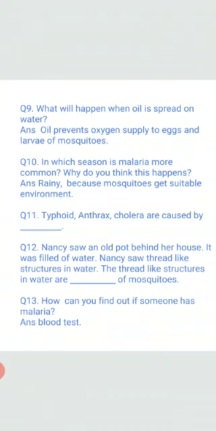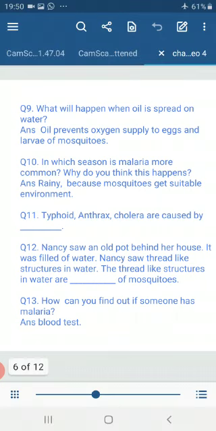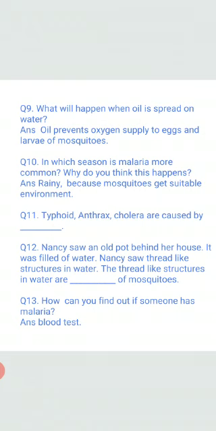Number 13. How can you find out if someone has malaria? Yes, very easy. By blood test. Similarly, anemia can also be found out by blood test. In case of malaria blood testing, a few drops of blood are taken out by the doctor.